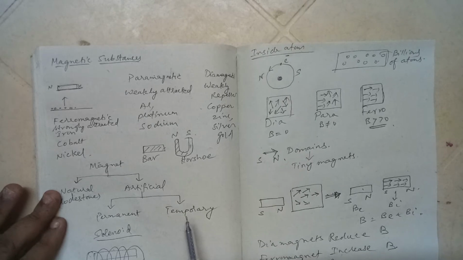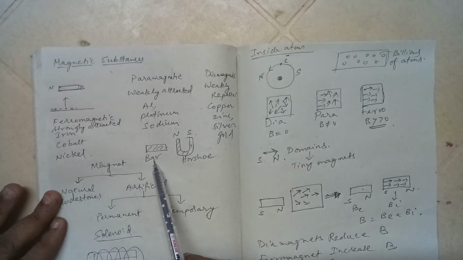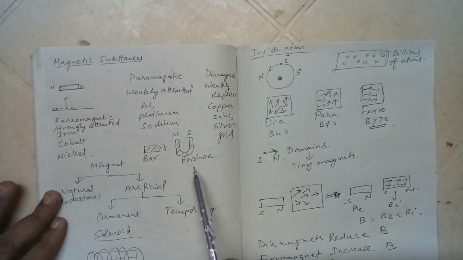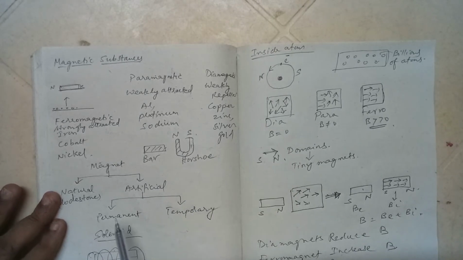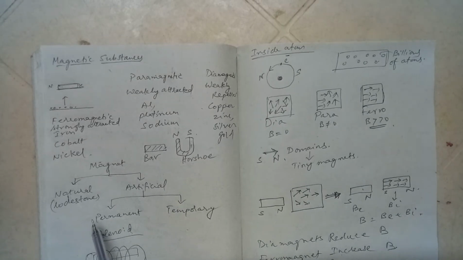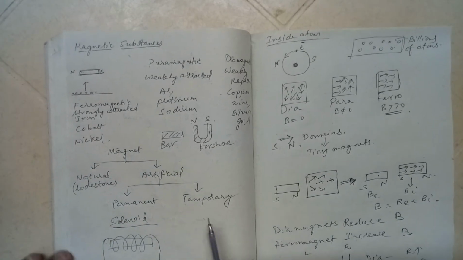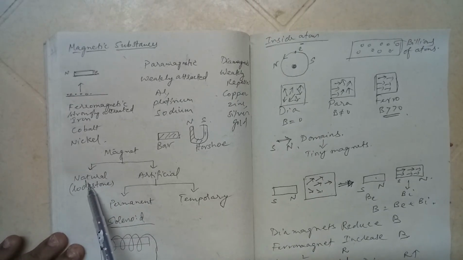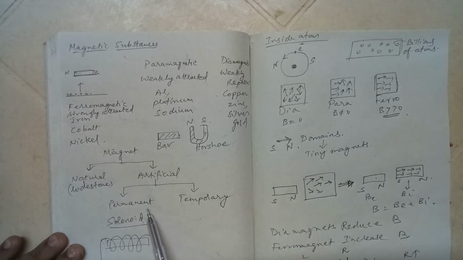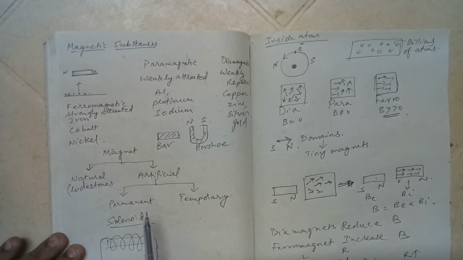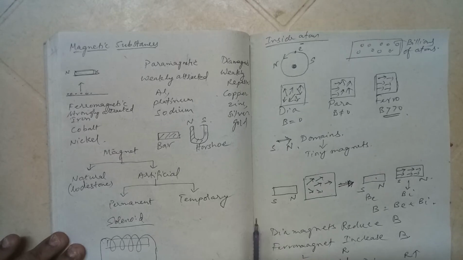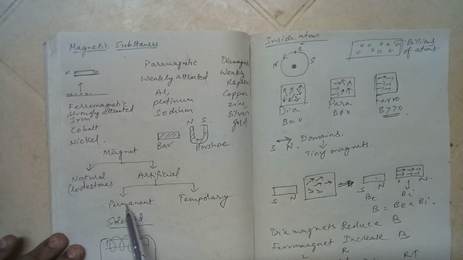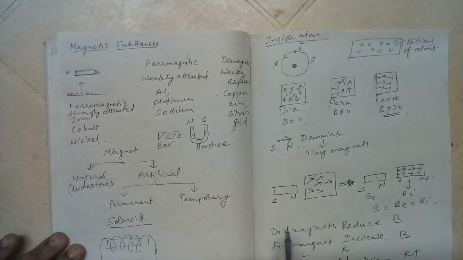Depending upon shape, magnets are of two types. One is called a bar magnet. It resembles a rectangular shape, and there is a U-type magnet also. It is called horseshoe magnet. Fundamentally, magnets come under two categories. One is natural magnets and the second one is artificial. Artificial means man-made. For natural magnet, a lodestone is an example. Artificial again can be broken down into permanent and temporary.